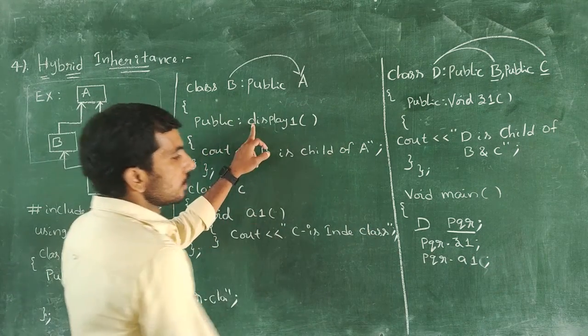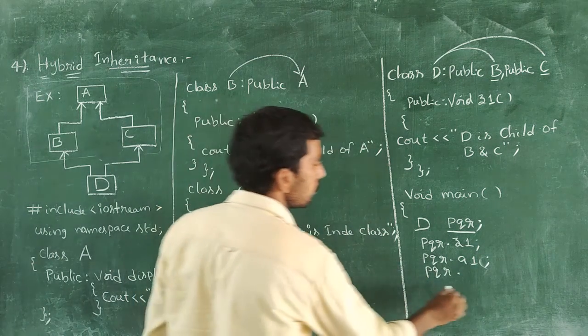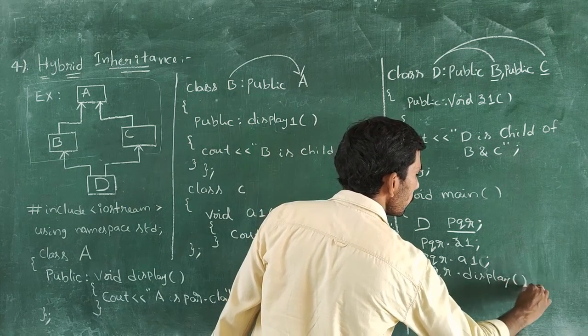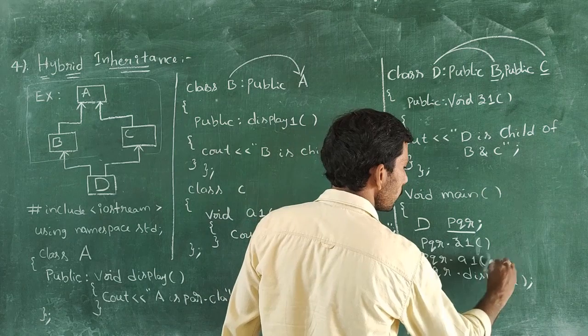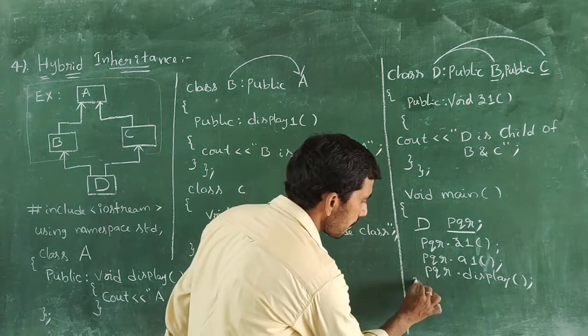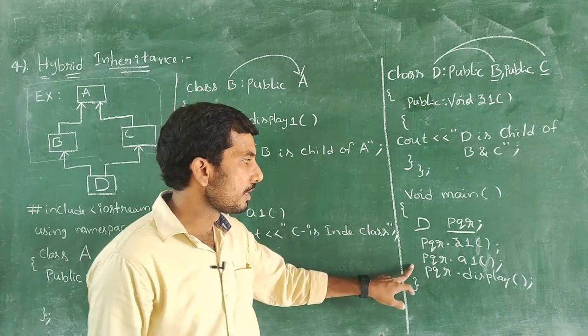Next one, object name dot display one function. And finally close the main function.